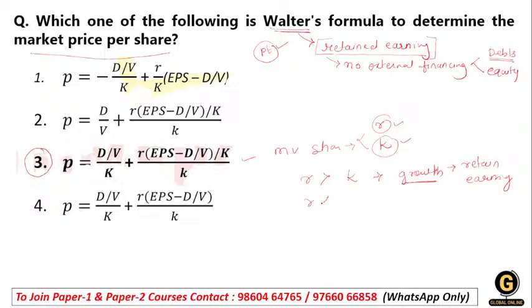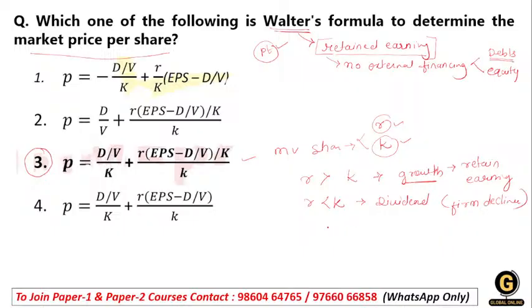Whenever R is less than K, the cost of capital, the firm should distribute the retained earnings, that means in the form of dividend. If your R is less than K, this is a time when the firm's capital will be going down. If the firm is not in the growth stage, they take a decision to distribute the dividend. So this is the firm's decline stage.